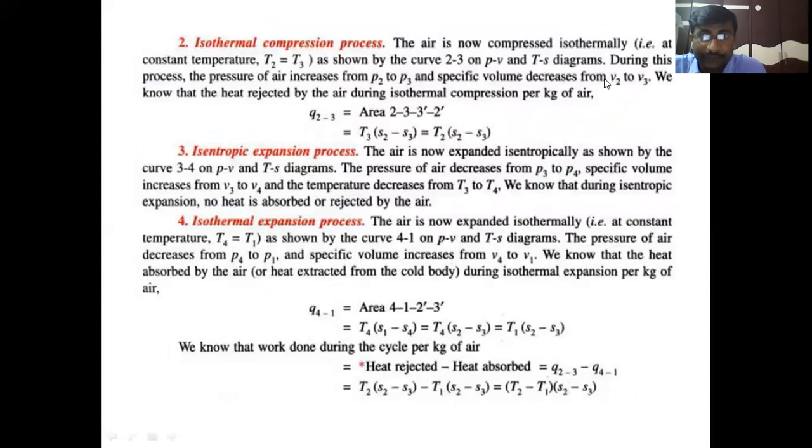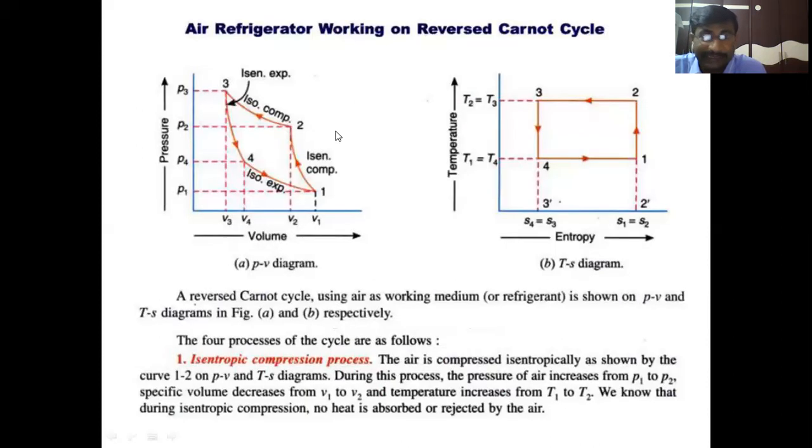Specific volume decreases from V2 to V3. V2 is the volume before isothermal compression, and after isothermal compression the volume is V3. So specific volume decreases, pressure increases.